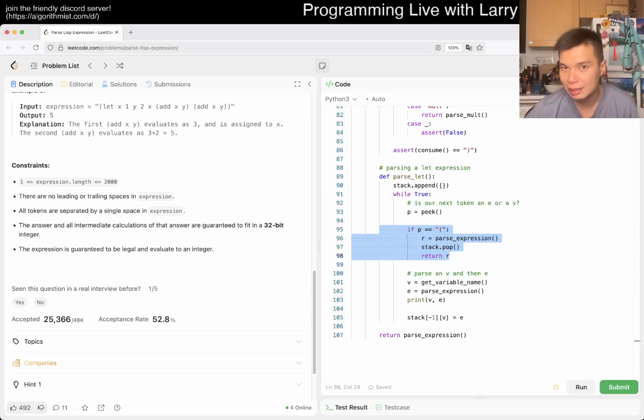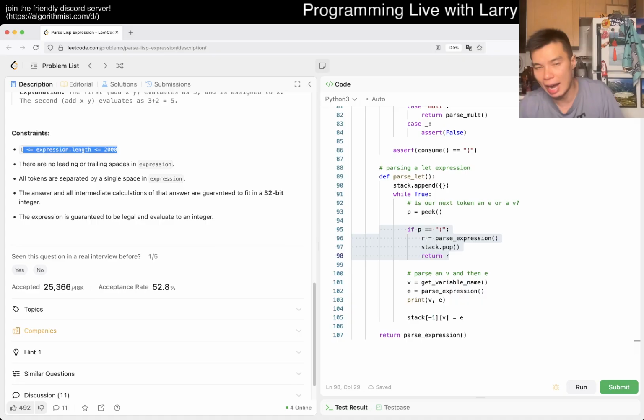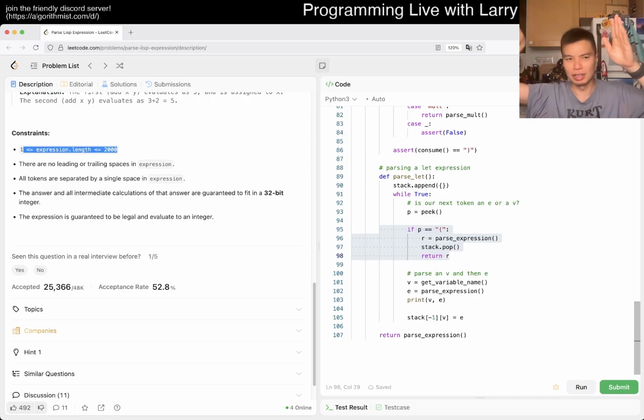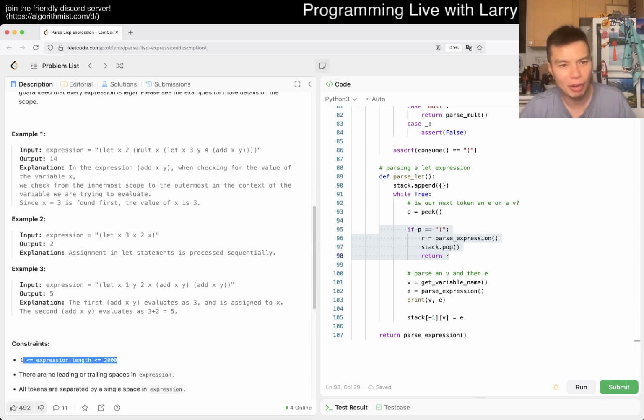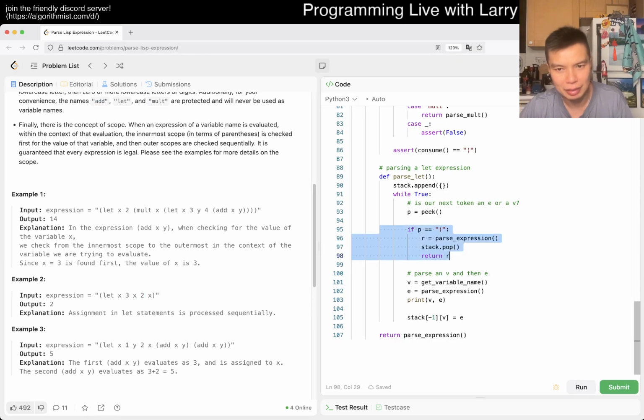So one thing I would say is that I am making it harder for myself. And what I mean by that is that n is 2000. I think the intention maybe is that if you do an n squared algorithm, this would be really fast. But I'm trying to do this in linear. Otherwise, you can just choose the left and the right, and then you could do a search or something like that, and it's n squared. I think maybe I didn't put emphasis on that, and that's why I'm struggling a little bit. And this part is where some of the struggling comes in, because this isn't quite right.